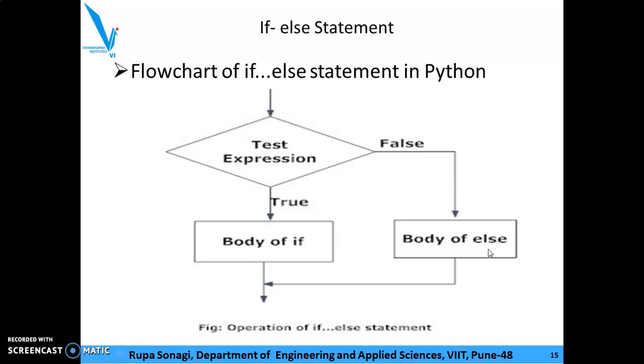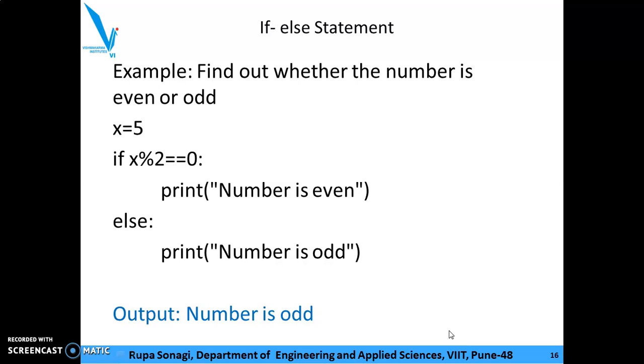So we'll go through the same example as we have seen, to find out whether a number is even or odd. So if x mod 2 equal to 0, if the condition is true, the number is even. If the condition is false, which is written as else, the number is odd. So what is the expected output? Obviously the number is odd. So we'll see this in a Colab.